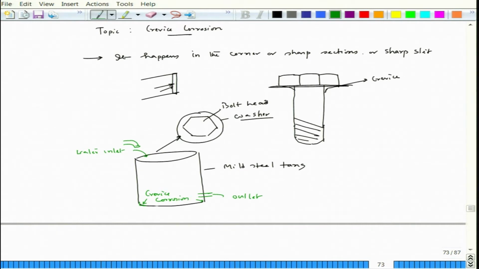Sometimes at the bottom also you would see some places where the rust is very localized, and interestingly, if you look at that, you will see that there are deposits. Deposits could be in the form of clay or dust, or small particles.